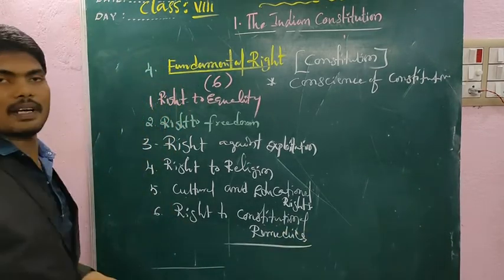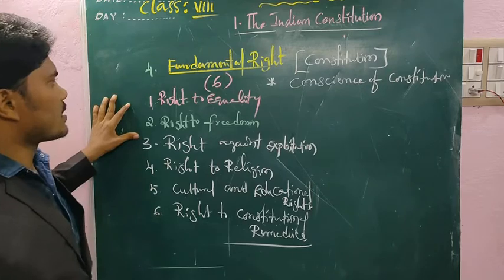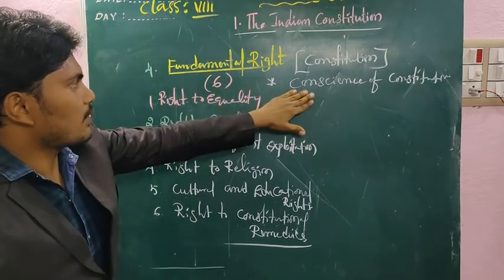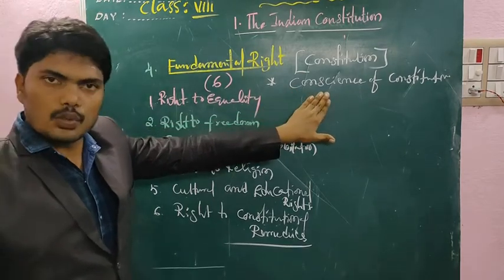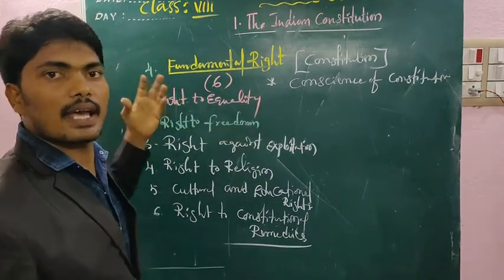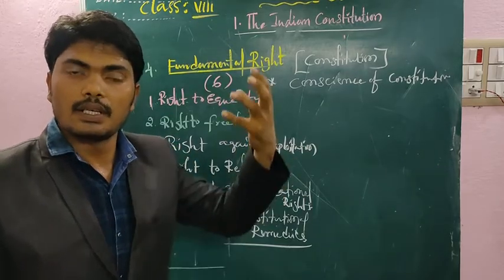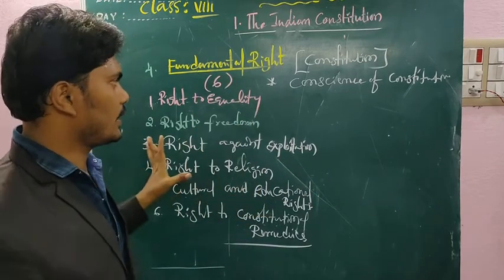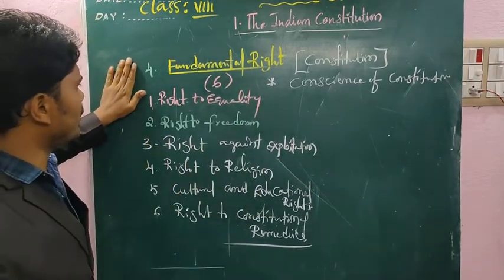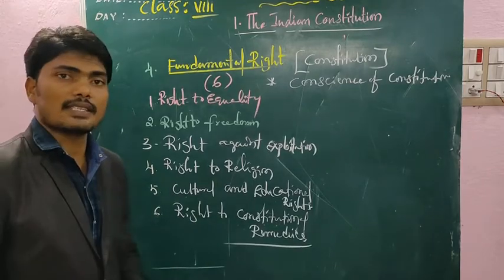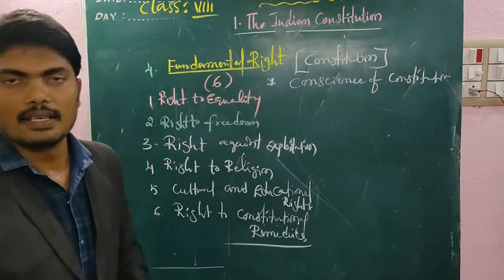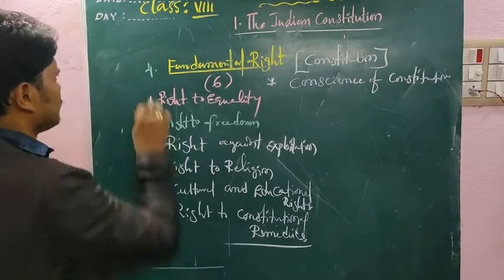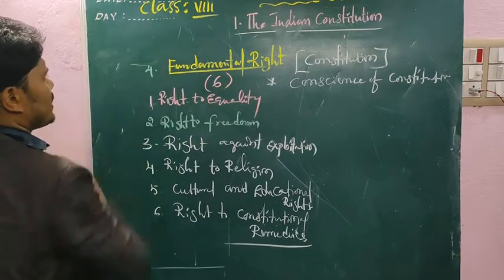How many fundamental rights? Six. Recently a question was also asked: which part of the Constitution is called the conscience of the Constitution? Fundamental rights, right? They are guaranteed by the Constitution irrespective of religion, caste, gender, status, whatever it is. In the beginning we discussed how many parts, schedules, and articles there are.